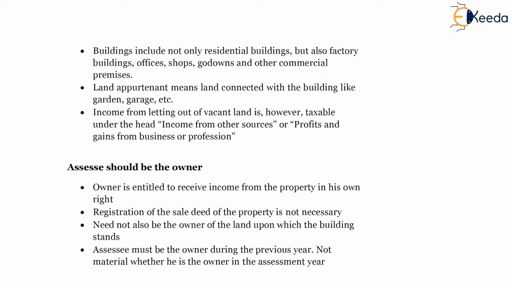So the fourth pointer says he should be the owner in the previous year, and need not be the owner in the assessment year. For example, in 2019-20 he was the owner and earned the rental income. Now he has sold the property in March 2020, and in assessment year 2021 he is not the owner of the property. However, since he earned the income in the financial year 2019-20, the income will continue to be taxed in his hands, even though he is not the owner of the property in the assessment year.